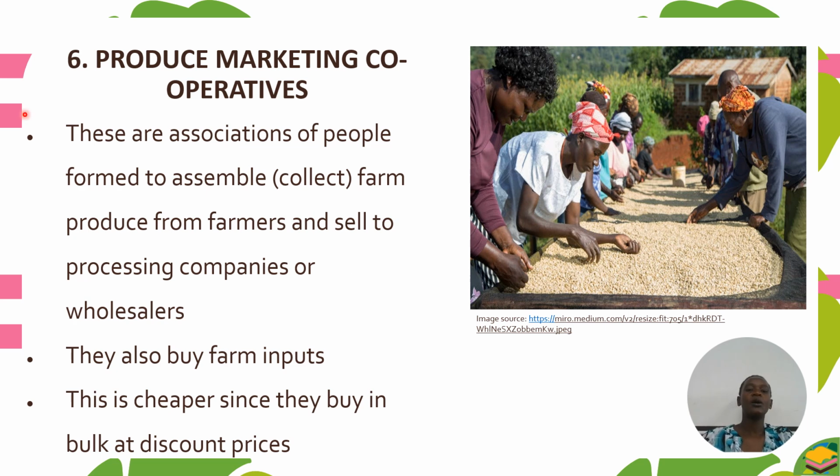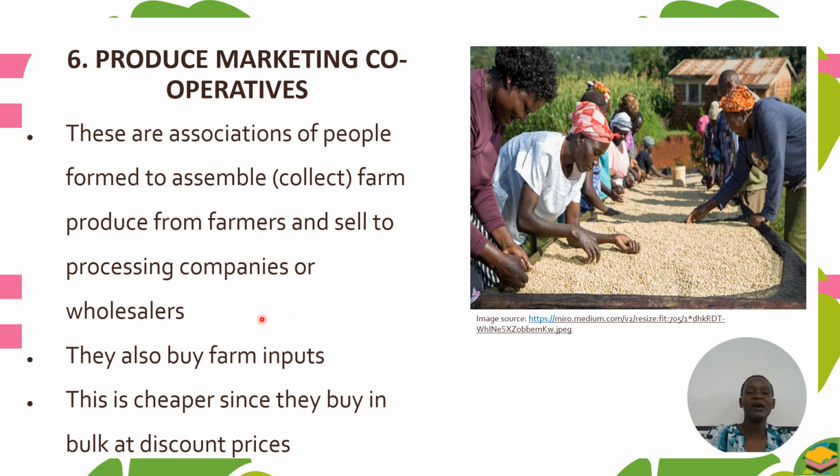So through produce marketing cooperatives, farmers will gang up and form a cooperative whereby they assemble their commodities, put them together and sell in a large quantity to these processing companies or wholesalers.